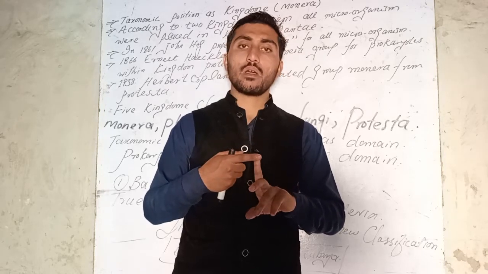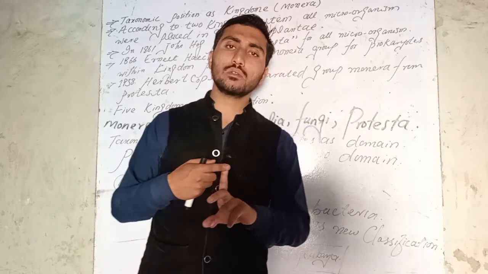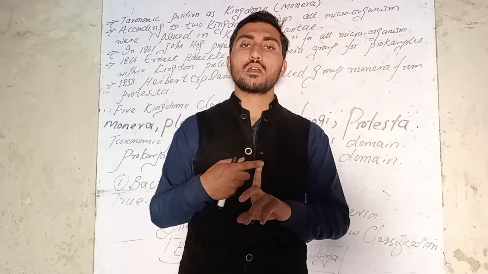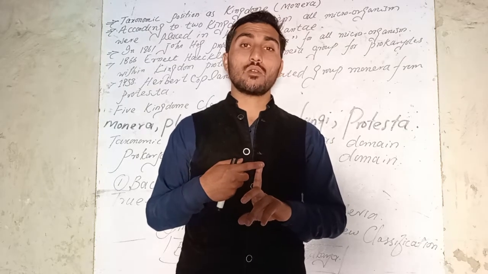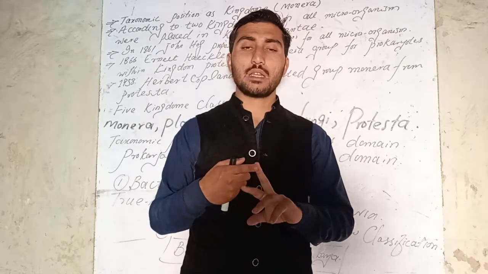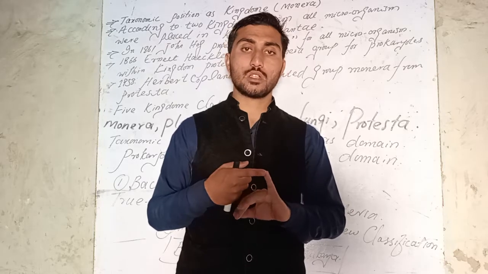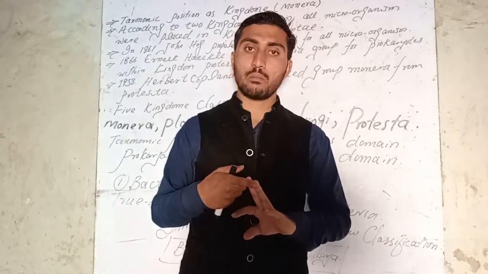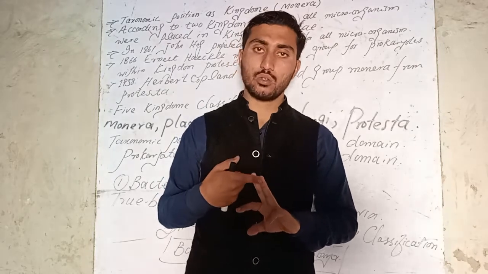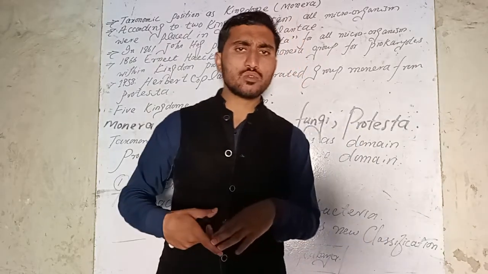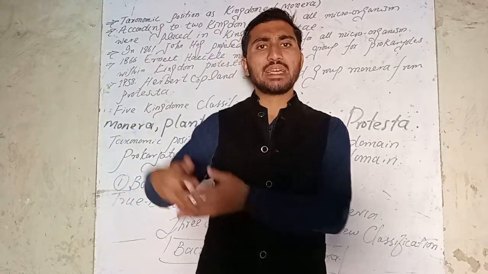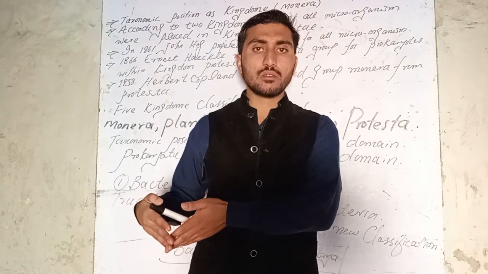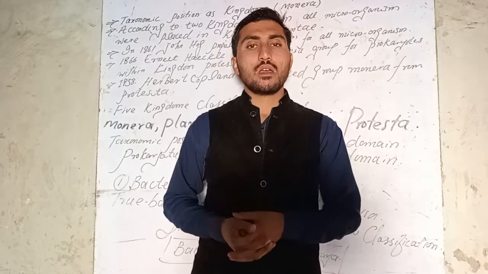Number three, Eukarya. In Eukarya, we have all those organisms which have a well-defined nucleus. I mean, you can say that kingdom Plantae, kingdom Animalia, kingdom Fungi, kingdom Protista, all these four kingdoms are present in the Eukarya domain. But as we see, bacteria and archaea are separate groups.